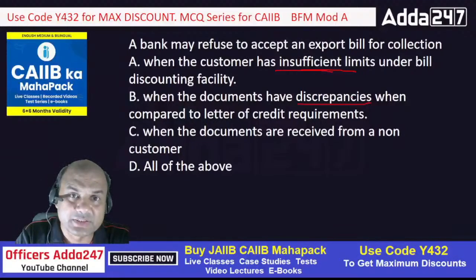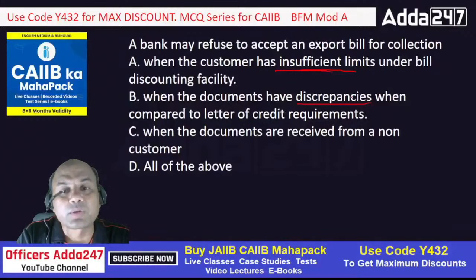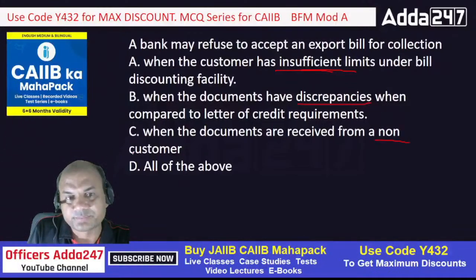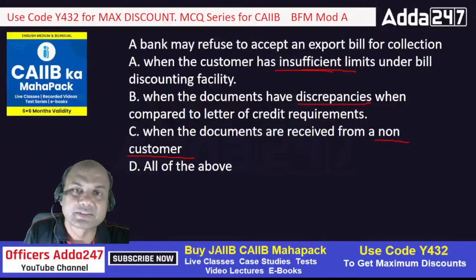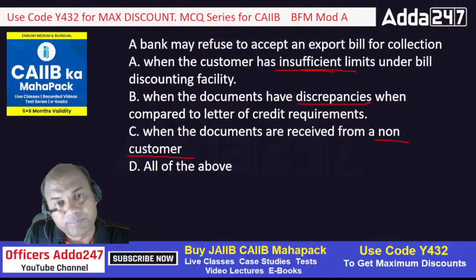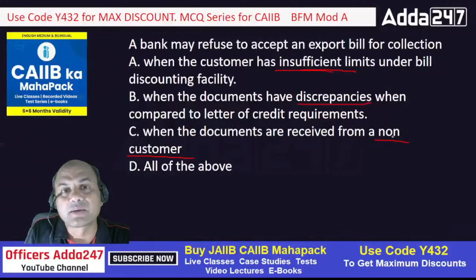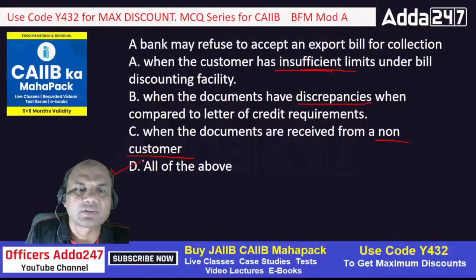So that's why if there are discrepancies, even in that case, when the documents are received from a non-customer, that is also possible. Non-customer means what? The customer is not of your bank. He is from some other bank, and then he has come to you for getting this pre-shipment finance or post-shipment finance. So when the documents are received from the non-customer, you can definitely reject it. See here, it doesn't mean you should reject it. If the customer is genuine, if he has all the KYC norms satisfied, then you can definitely finance that guy. Only the point is you must be totally aware of the KYC of the transaction and AML issues. Okay. So the answer is D, all of the above, isn't it?